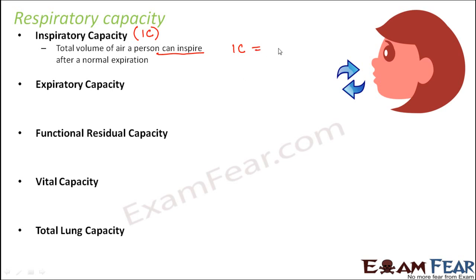Inspiratory capacity would be equal to inspiratory reserve volume, the additional volume of air the person can take in by forceful inspiration, plus the tidal volume. Under normal conditions, how much can he inspire? That is the tidal volume, the amount of air he can inspire under normal inspiration.